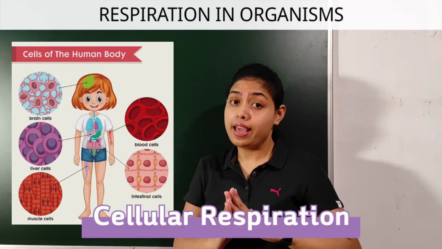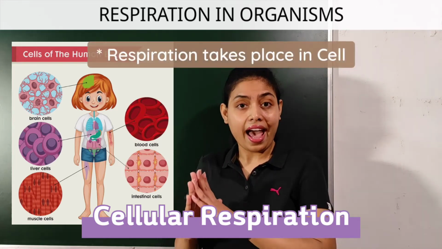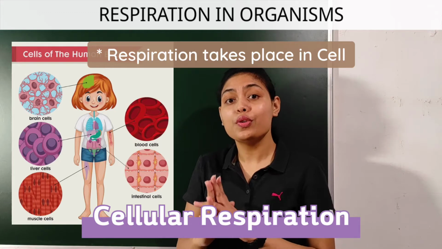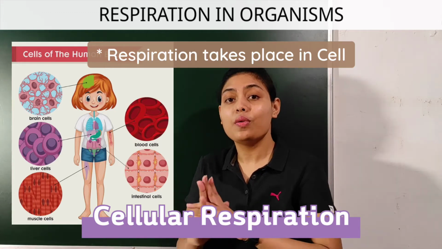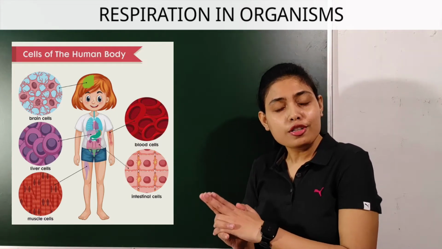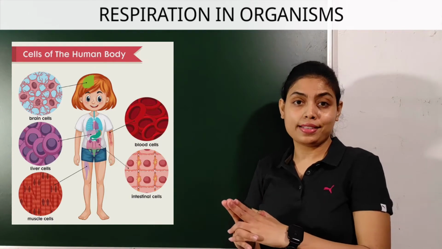Respiration takes place in each and every cell of the body. As it is taking place in cells, it is also known as cellular respiration. Children, diverse organisms perform respiration in different ways.